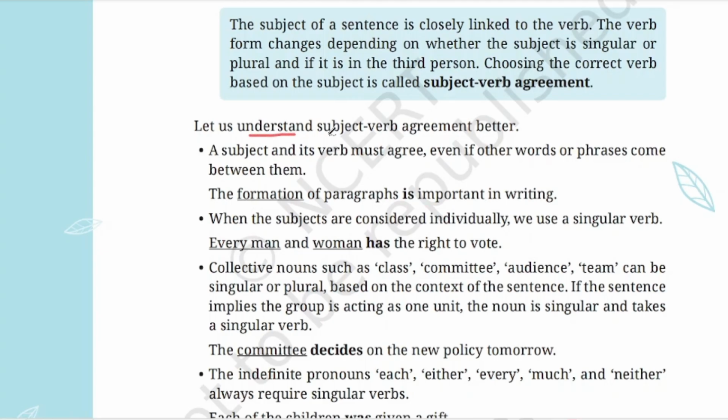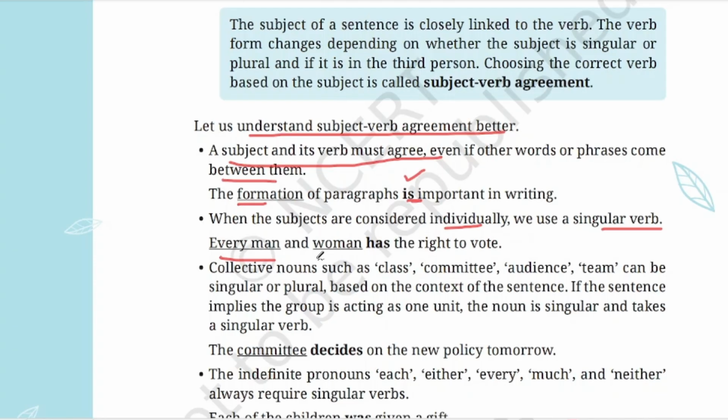Let us understand subject-verb agreement better. A subject and its verb must agree even if other words or phrases come in between them. The formation of paragraphs is important in writing. We are talking about the formation, and here some words are there, but the subject is formation. When the subjects are considered individually, we use a singular verb.